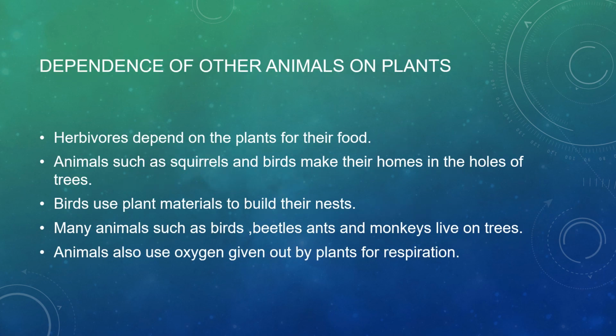Now next is the dependence of animals on plants. So how are animals dependent on plants? Herbivores depend on plants for their food. Animals such as squirrels and birds make their homes in the holes of trees. Birds use plant materials to build their nests. Many animals such as birds, beetles, ants and monkeys live on trees. Animals also use oxygen given out by plants for respiration. So these are the things for which animals depend on plants.